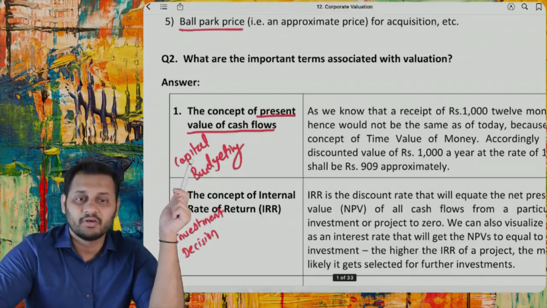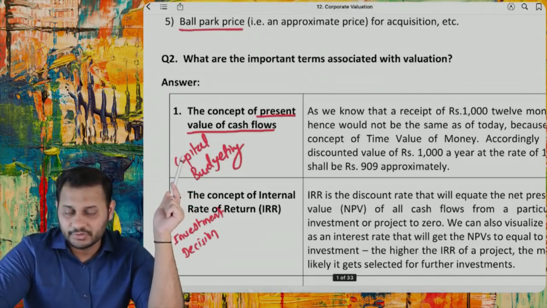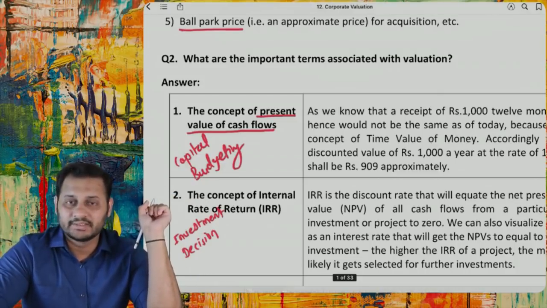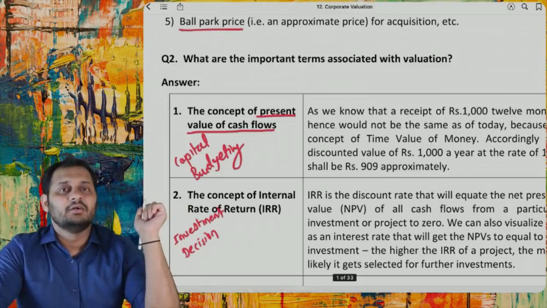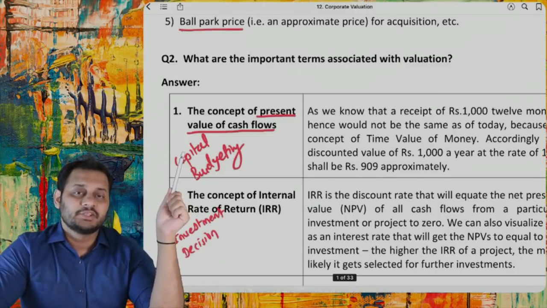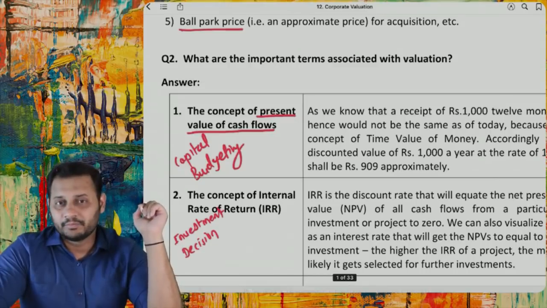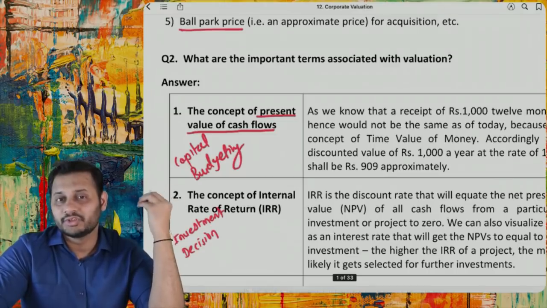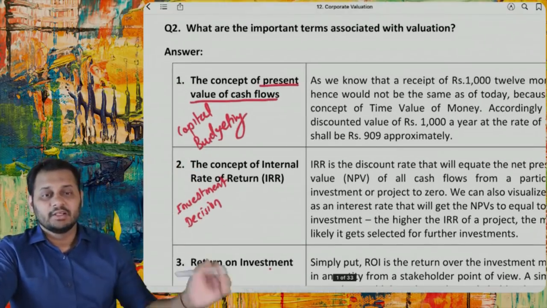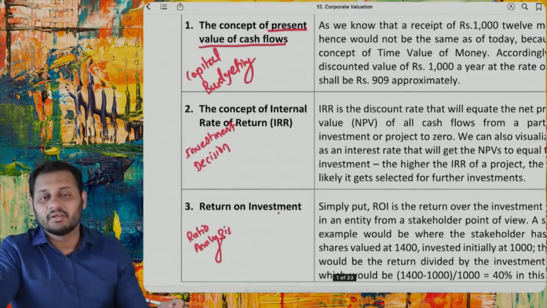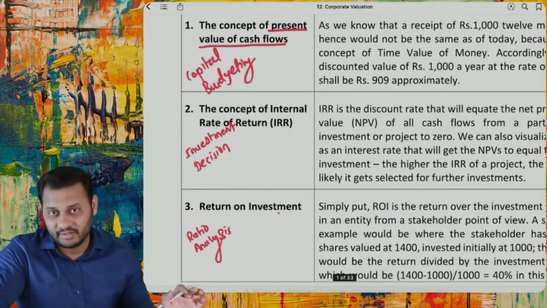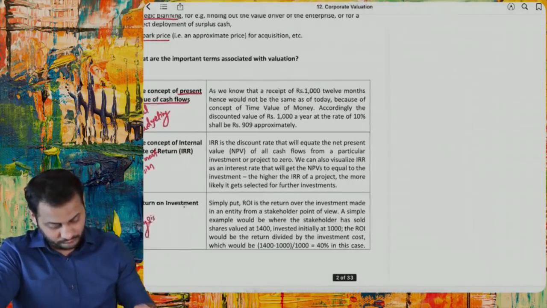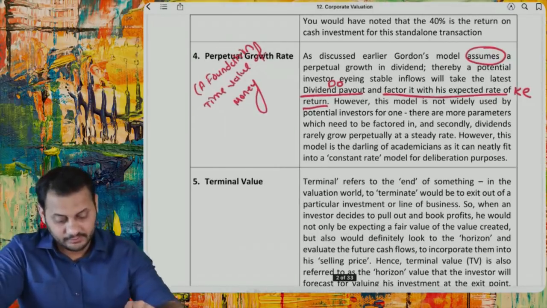The first concept is the present value of the cash flows. One of the methods that you are going to see in the coming time is the present value of cash flows. The corporate value of the company depends upon the present value of future cash flows specifically. Then comes the concept of internal rate of return, then comes the return on investment. Both of these are different. Then comes the perpetual growth rate.